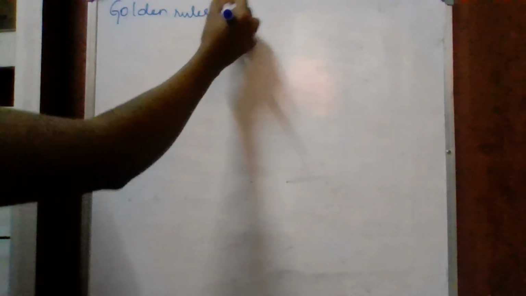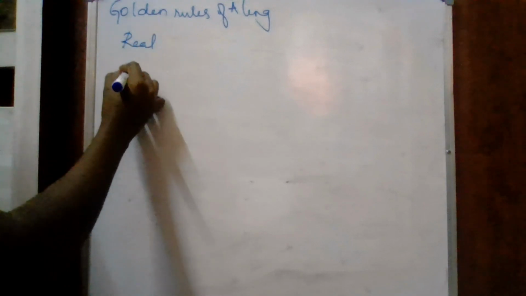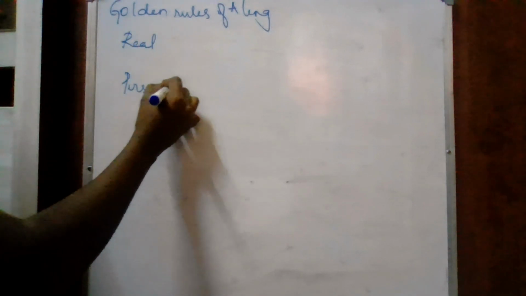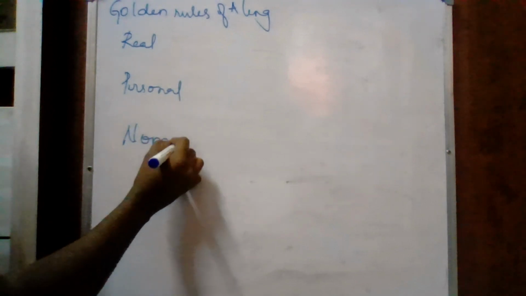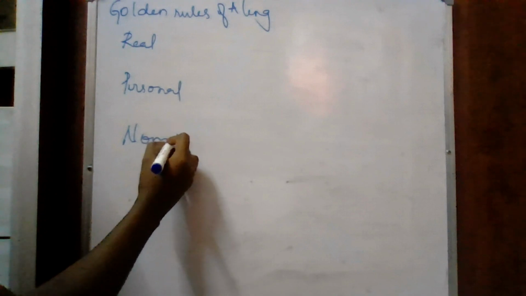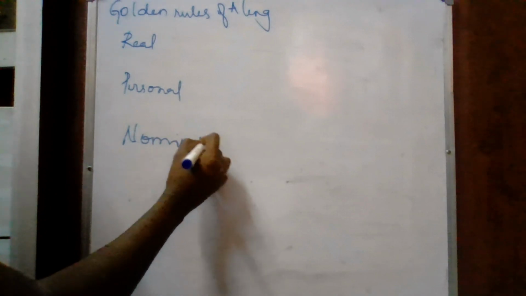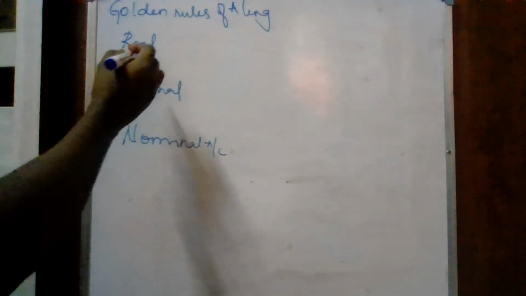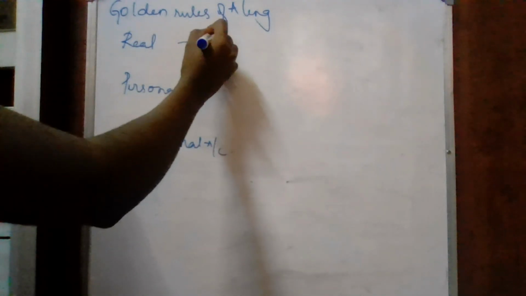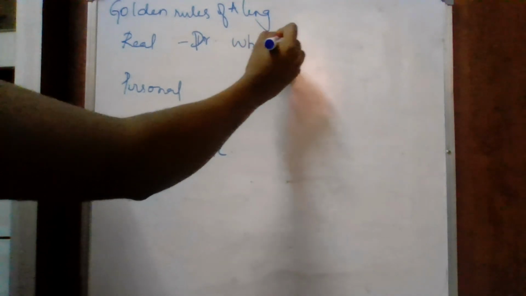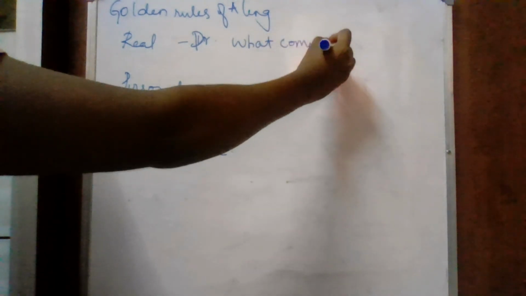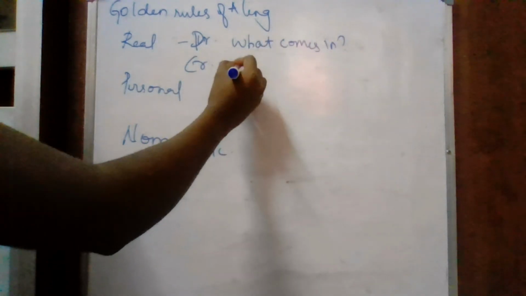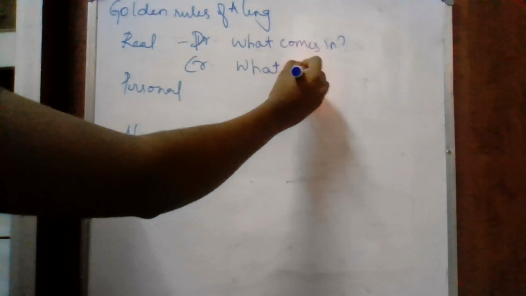Okay, let's see the golden rules of accounting in the same video. The golden rules of accounting which shall be followed. There are 3 accounts: real account, personal account, and nominal account. Real account, the rule tells: debit what comes in, credit what goes out.